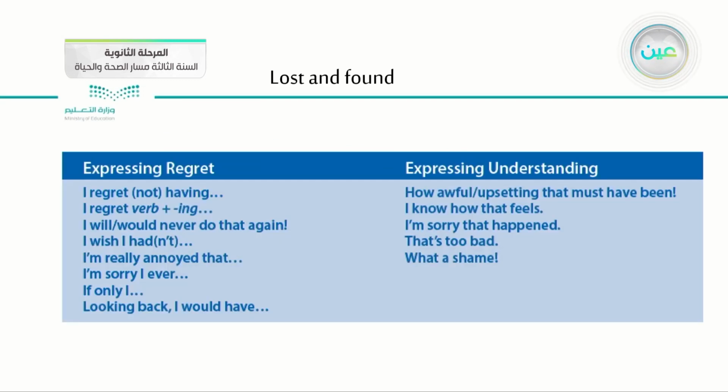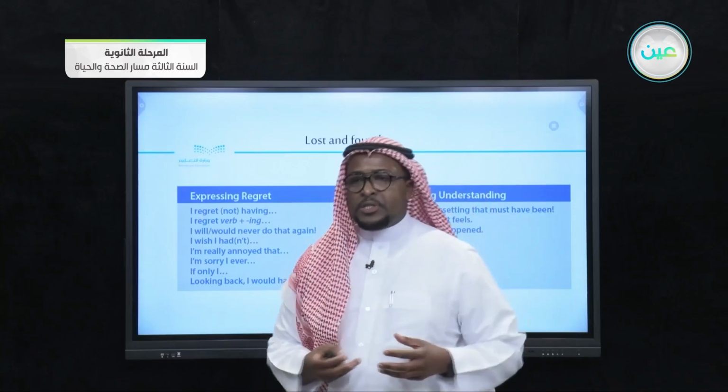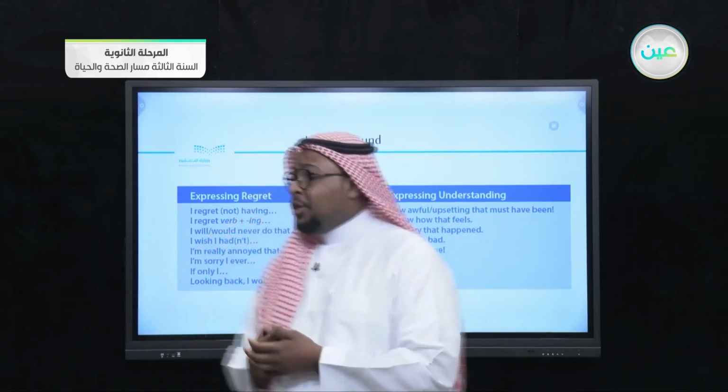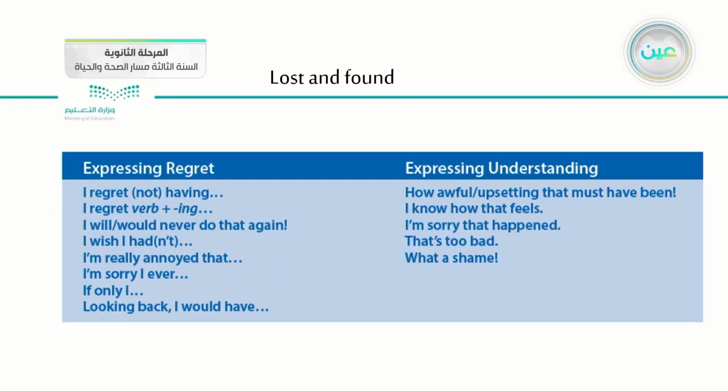In this part, guys, we'll discuss some of the topics that we are going to cover in the next lessons. The first is expressing regret. Of course, we use some verbs to express regret, certainty, possibility, and so on. Here we have this very important part: I regret, and you can use it in the negative or positive way.